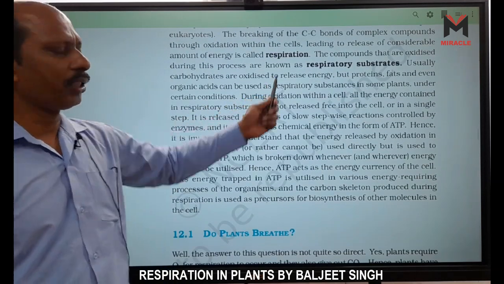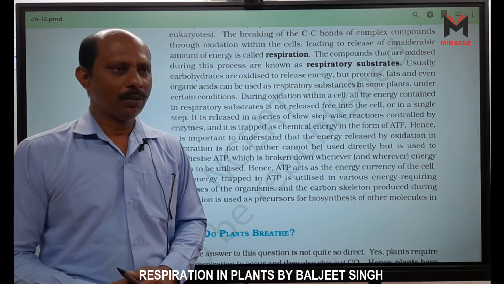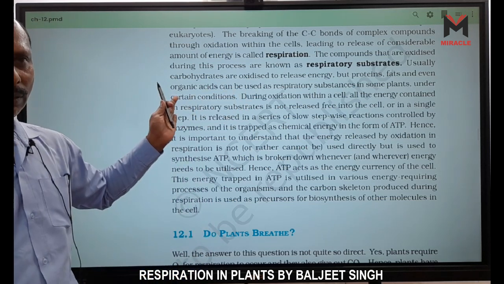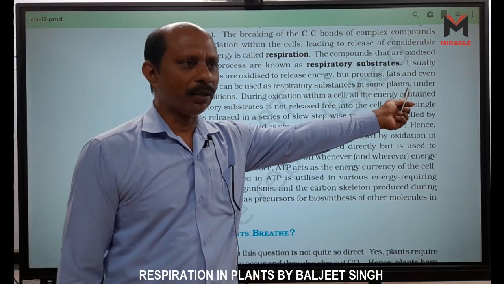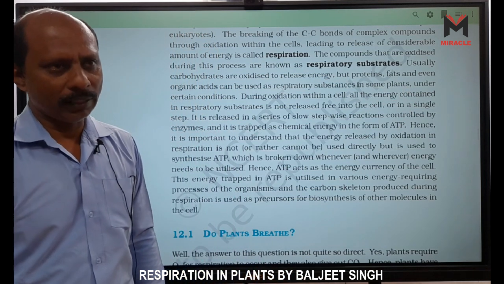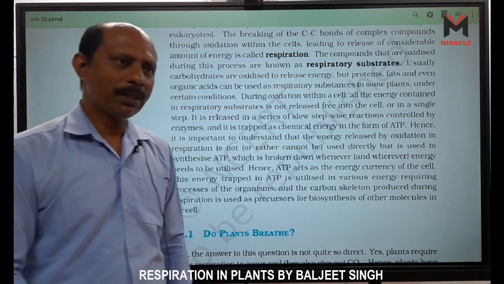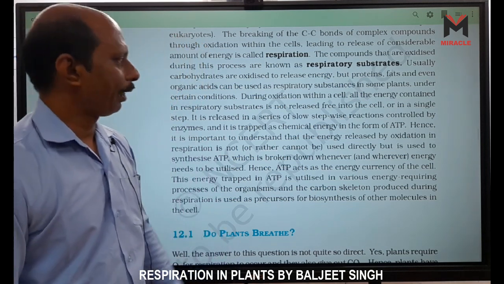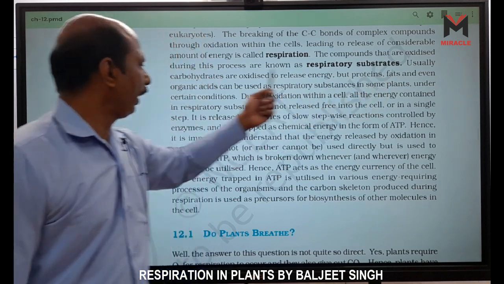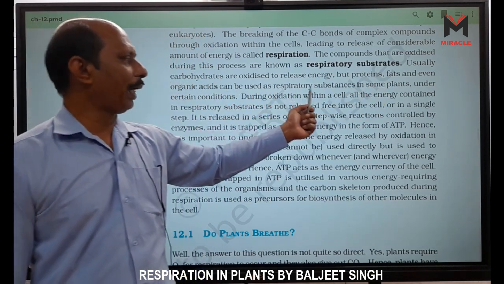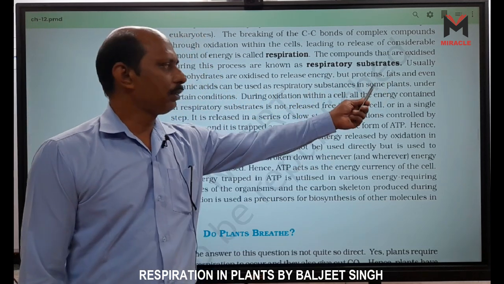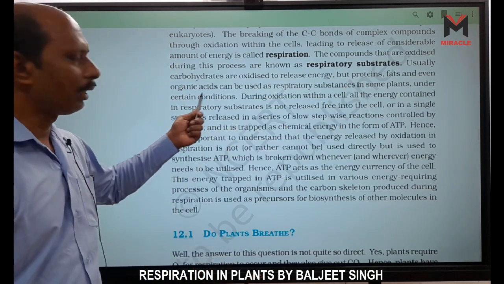Usually carbohydrates are oxidized to release energy. First carbohydrate oxidation, but protein and fat: when the carbohydrate is absent, then fat is used, and if fat is absent, then protein is used, right? But protein, fat and even organic acids can be used as respiratory substrates in some plants under certain conditions.